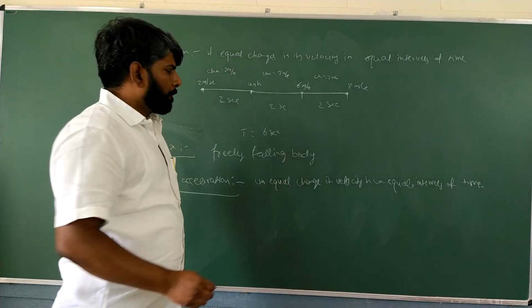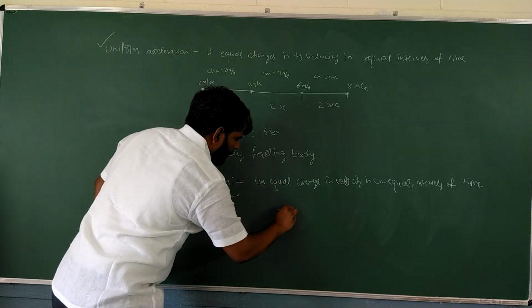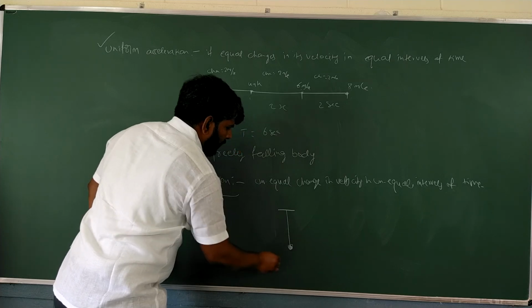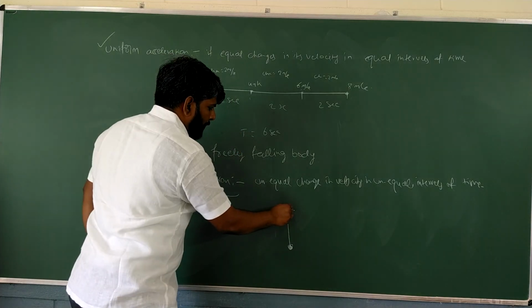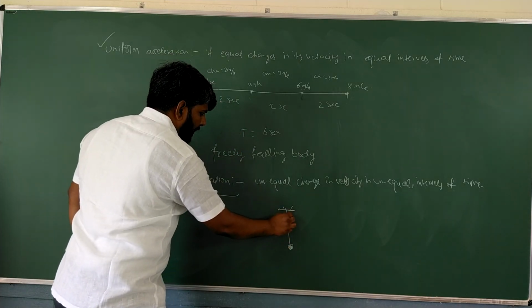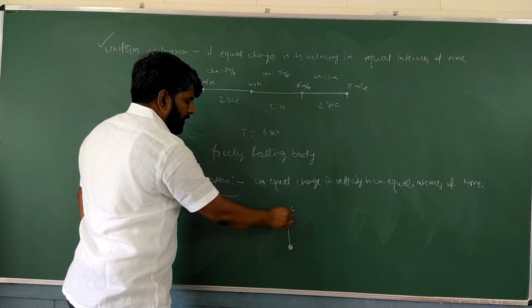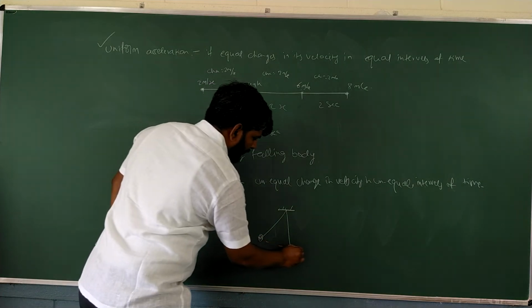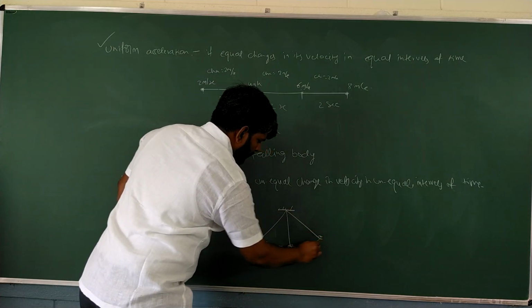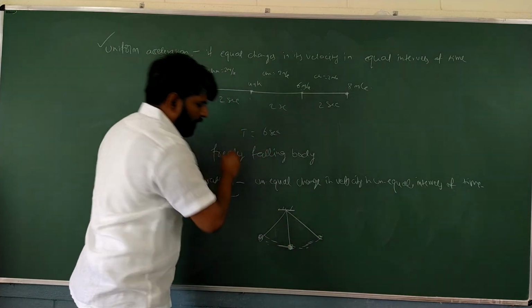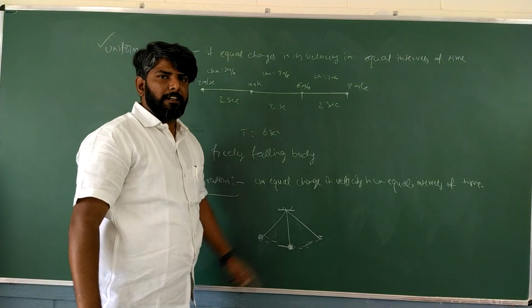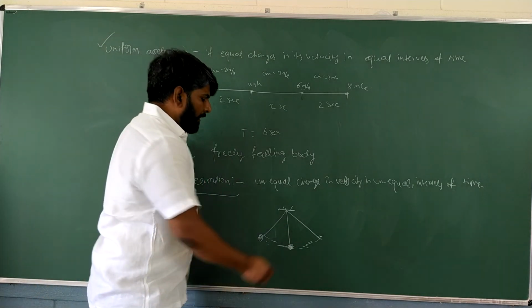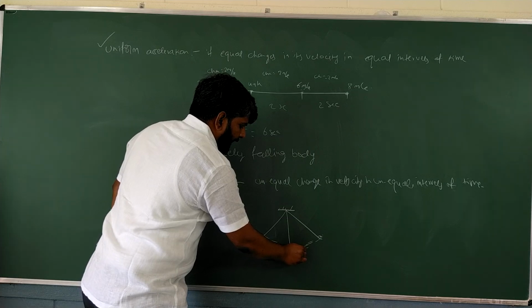An example for that is a suspended pendulum. For the suspended pendulum, we pull it aside like this and release it. Then it is simply going to oscillate like this. In this oscillation, the direction changes everywhere.